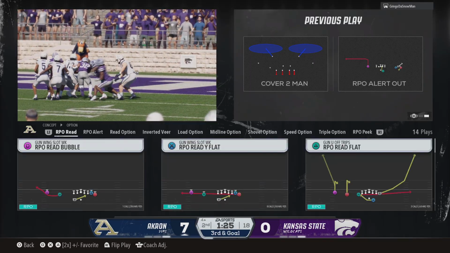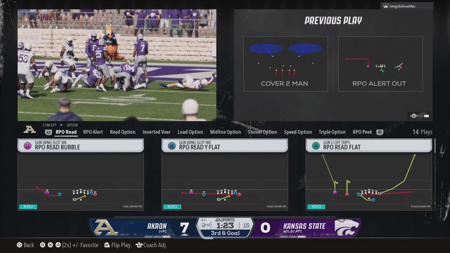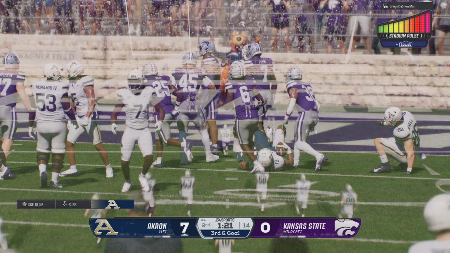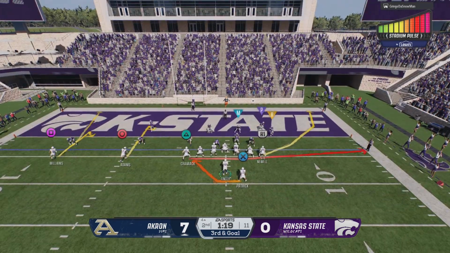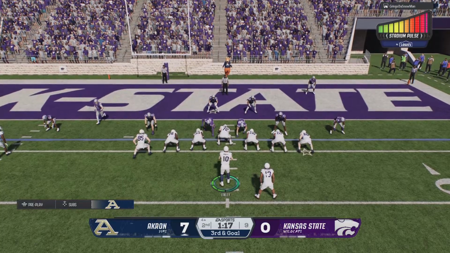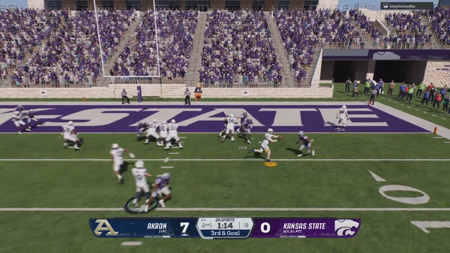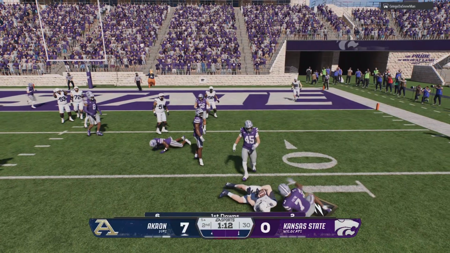I like maybe trying to get the quarterback outside on the perimeter and give him a run-pass option. I like that, too. Get the quarterback on the move. And here's the thing. If I get close and I get stopped, it's 4th down. 4th down means go for it. That's all that means now today in college football.